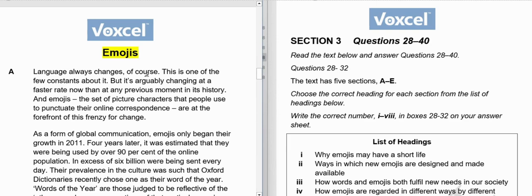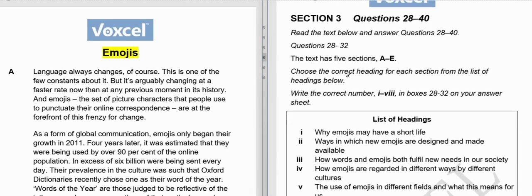Maybe it will tell when they started, how they started, who created them, why they were created, or maybe not. The passage will be about emojis, or maybe their uses, whether it is good to use emojis or not, something like that. We will see what kind of information is given when we read it. But now we will not read the passage just yet. We will go straight to the questions and see what kind of questions we are going to deal with.